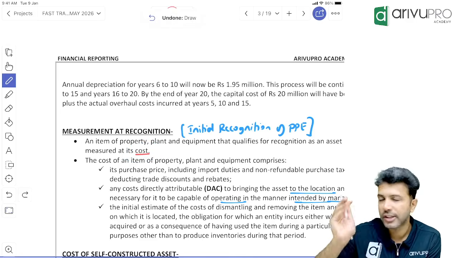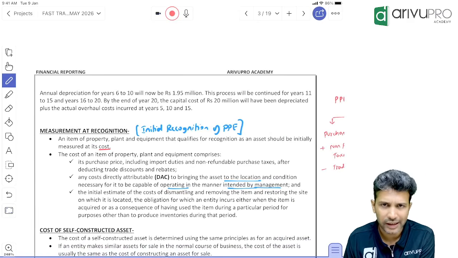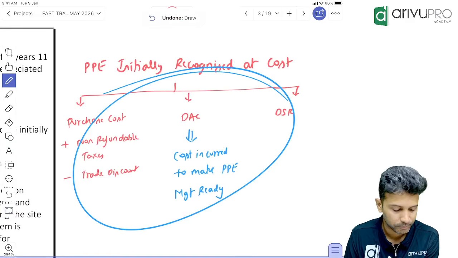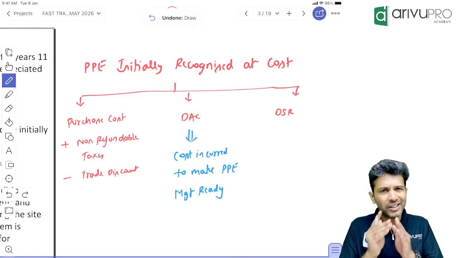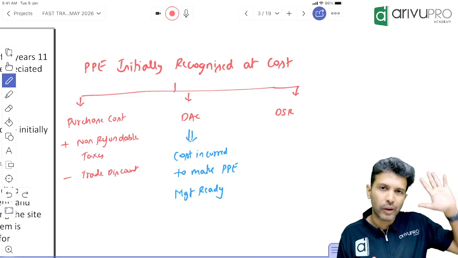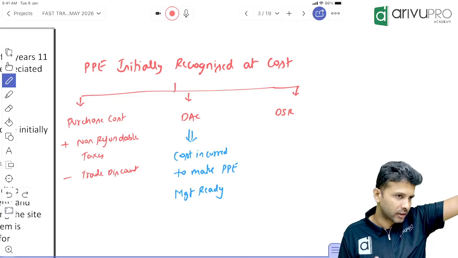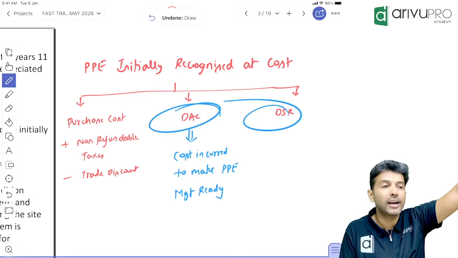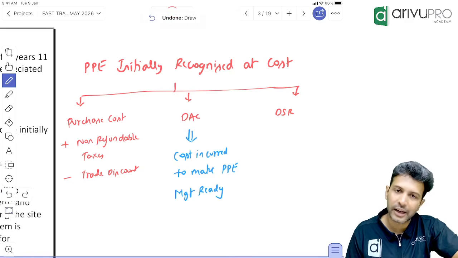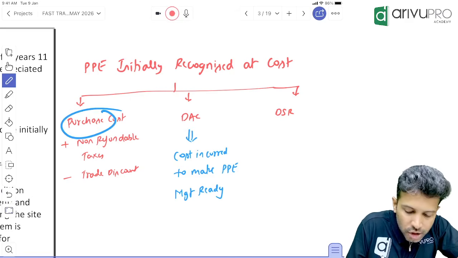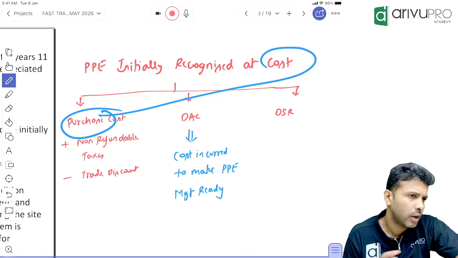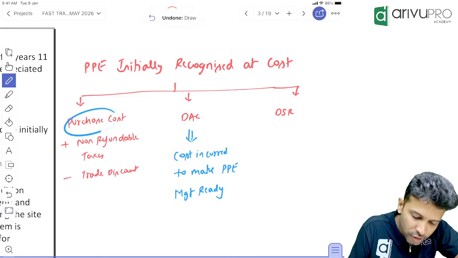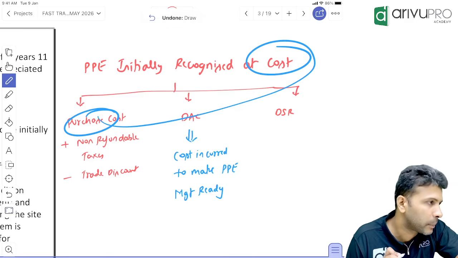Now, cost for this purpose, if you want, we can segregate it into 3 categories. ICAI puts it into pointers, so I've just put it in chart format for our better understanding. Cost for this purpose means there are three segregations you can do. One is purchase cost, DAC and DSR. Same we used to use in our intermediate also. We'll go for each category. Purchase cost: can you consider it as a cost? Of course, if you exclude purchase cost, what else will remain? So purchase cost will form part of the cost of PP.